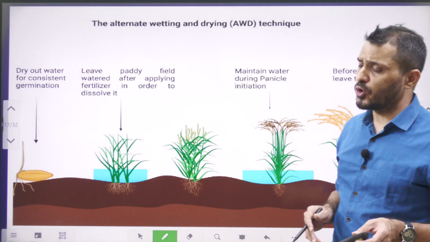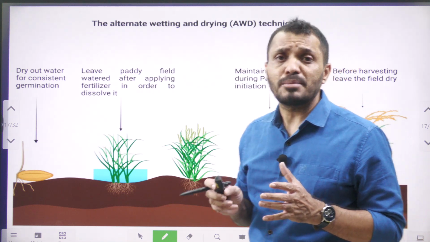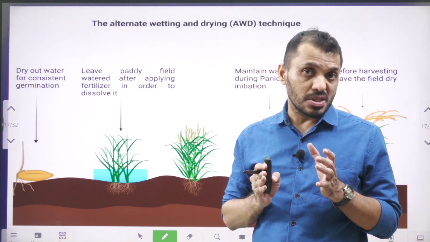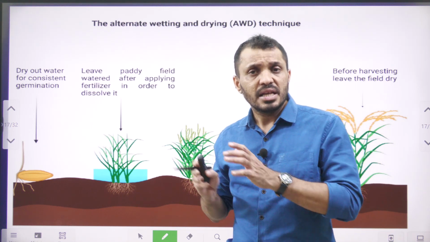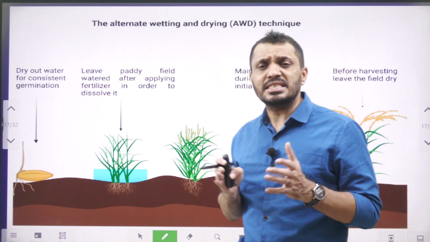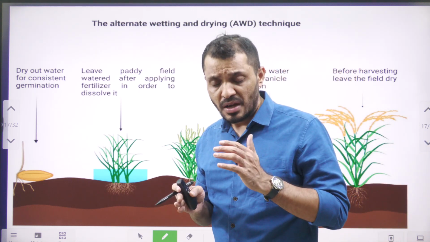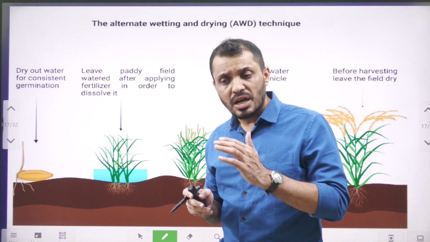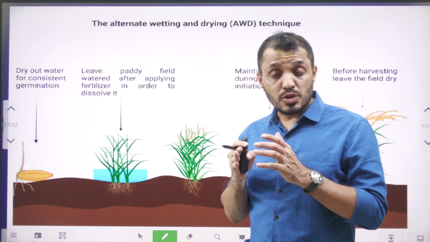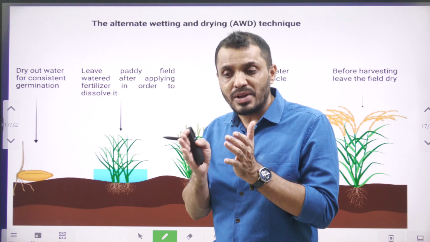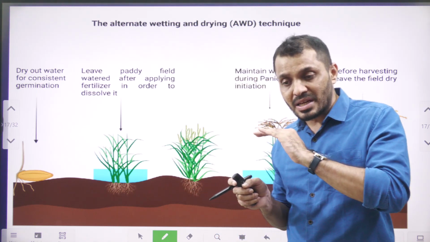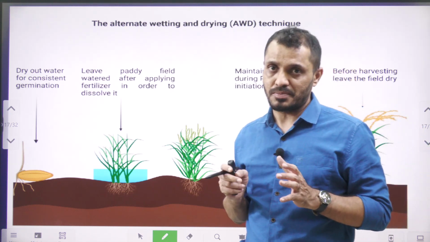And the next topic, number 4. This is related to a particular type of agriculture, and this technique is very popularly used in Vietnam. This technique is related to paddy, that means rice cultivation. In rice cultivation we use flood irrigation. Flood irrigation means we use a lot of water, and the crop is always covered with water up to a certain level.